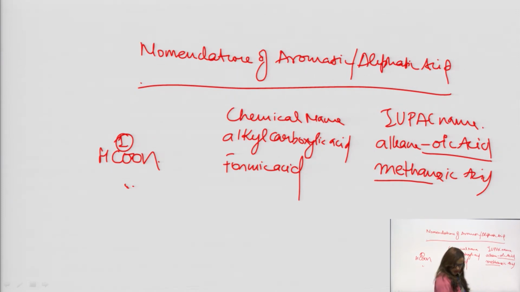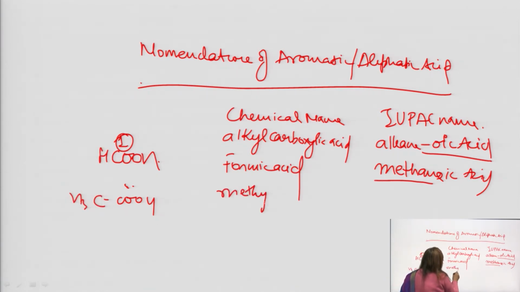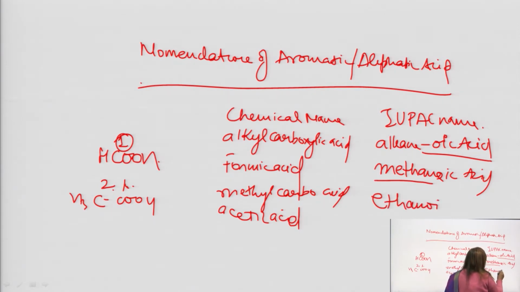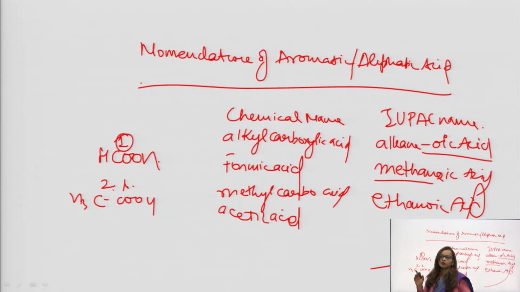Okay. Again, if the compound is this CH3COOH group, you are seeing the alkyl group is methyl, so you will write methyl carboxylic acid, and the common name is acetic acid. And here we are counting this carbon also, 1 and 2, that means it becomes 2. So, this is ethanoic acid. This is the difference between chemical name and IUPAC nomenclature.